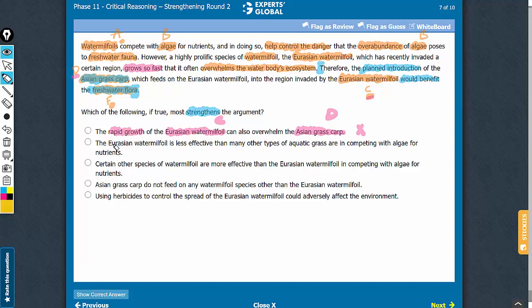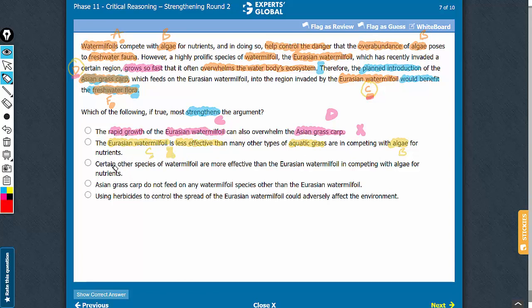Look at answer choice B now. Answer choice B talks about C being less effective than something else in competing with B. See, the conclusion is about introduction of D for fighting C. It's not about B versus C, it's about D versus C. So whether there are some better alternatives for C is something which is out of the scope of the argument.